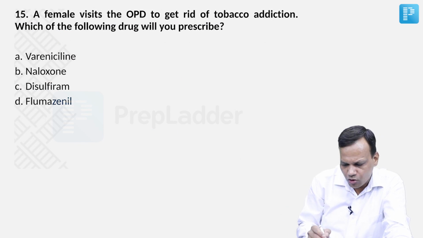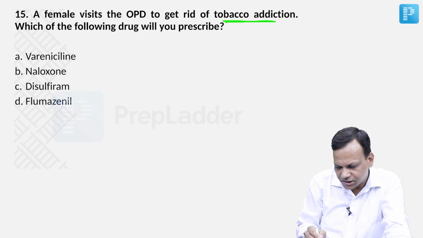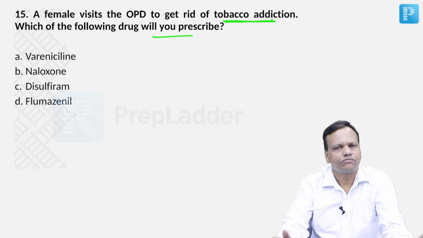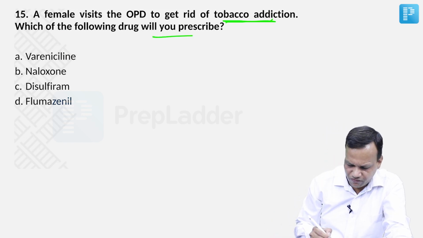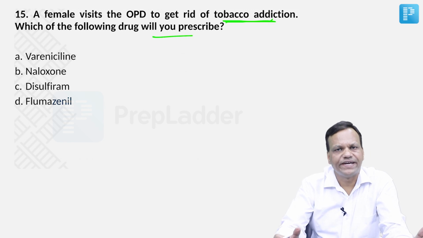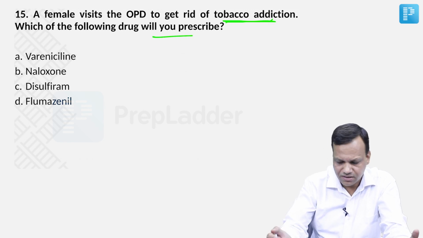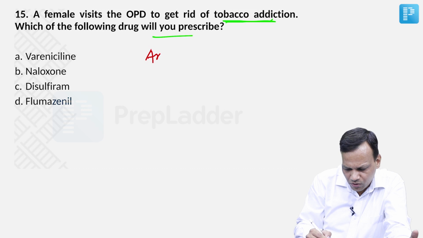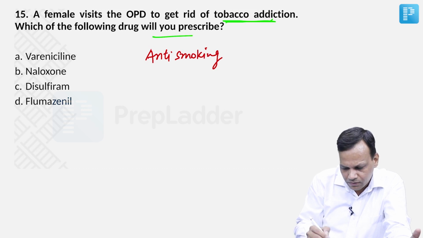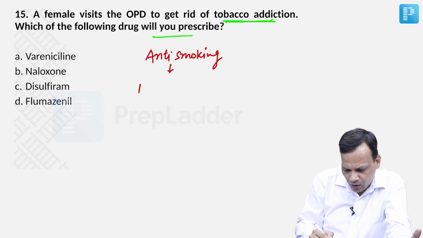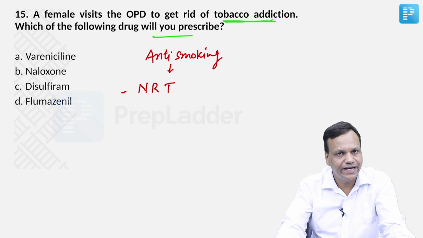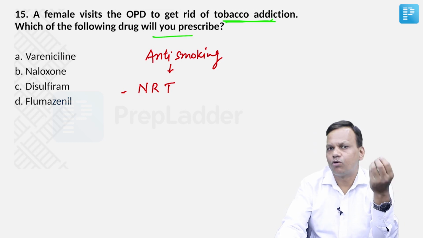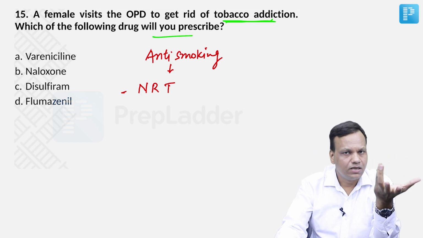A female visits the OPD to get rid of tobacco addiction, which will you provide? So simple question, which of the following is used in tobacco de-addiction, or we can say anti-smoking drugs? So three main anti-smoking drugs you must know. These are nicotine replacement therapies. That is the most commonly used in India. Nicotine replacement, we have nicotine chewing gums, nicotine patches.